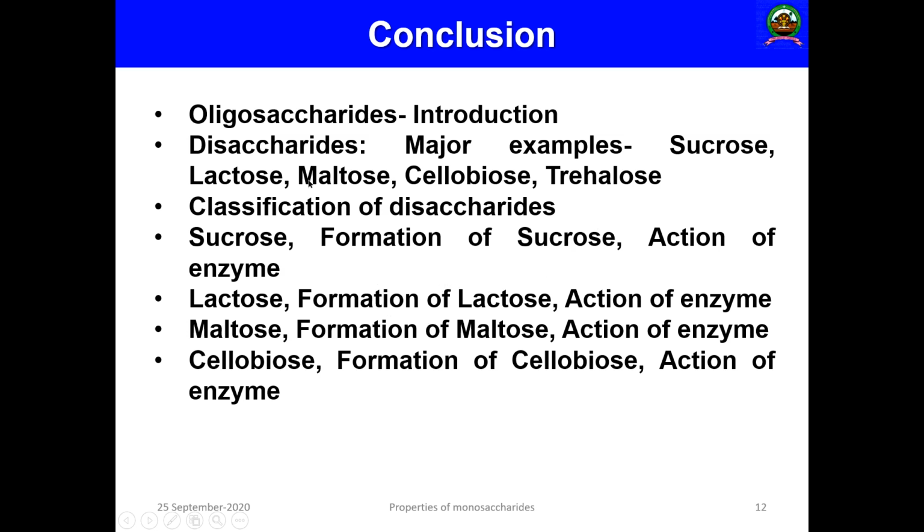Then we discussed sucrose, the formation of sucrose, the action of the enzyme invertase or sucrase or saccharase. Then lactose, the salient features of lactose, how lactose is produced, and the action of the enzyme lactase. Next, maltose: the general features of maltose, how maltose is produced, and the action of the maltase enzyme. Then cellobiose: how cellobiose is produced, its characteristic features, and the action of the enzyme emulsin, or cellobiase.